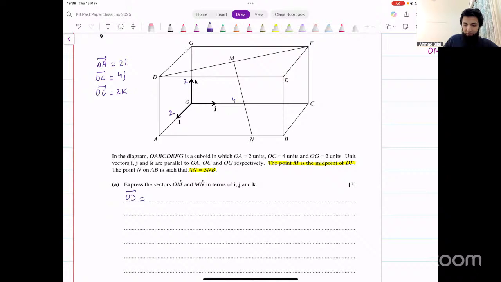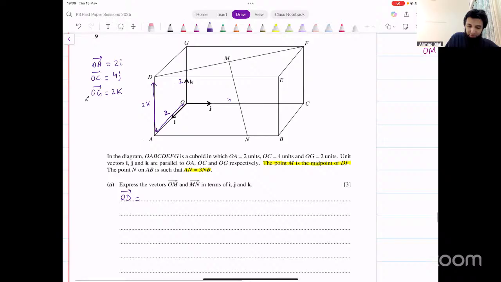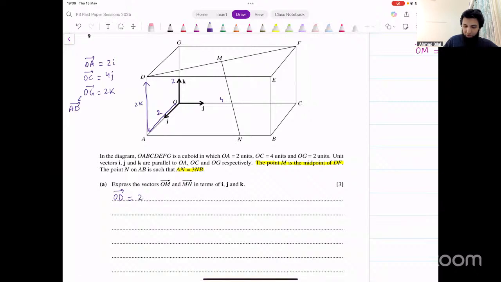What is OD? Start at O and reach the point D. How can we do that? We can go in this direction and then in this direction. If OG is 2k, AD is also the same. That's the same vertical line, 2 units in the same direction. This is also 2k. So OD vector would be 2i plus 2k, right? So we're going this way, and then this. That's 2i plus 2k.